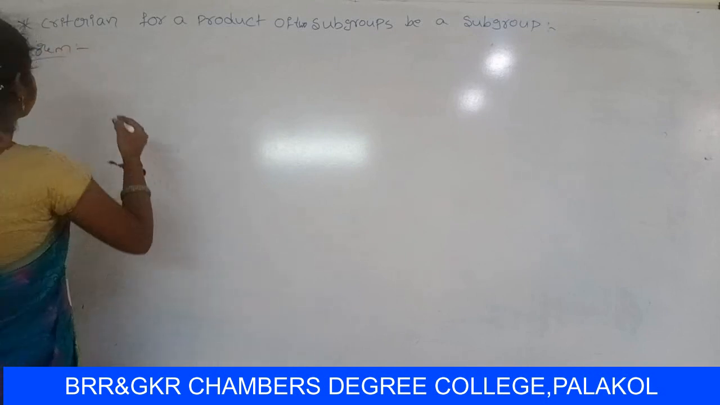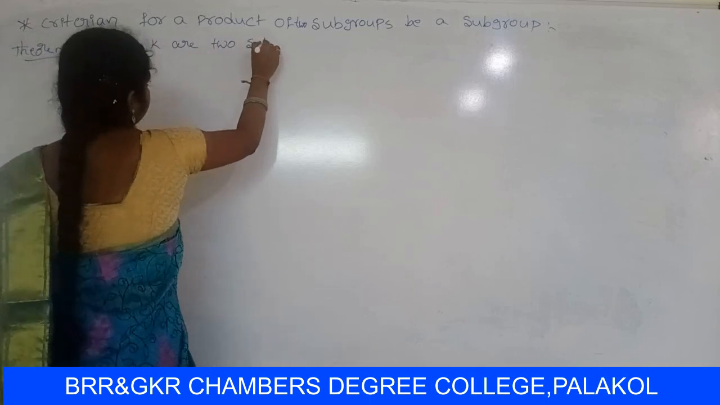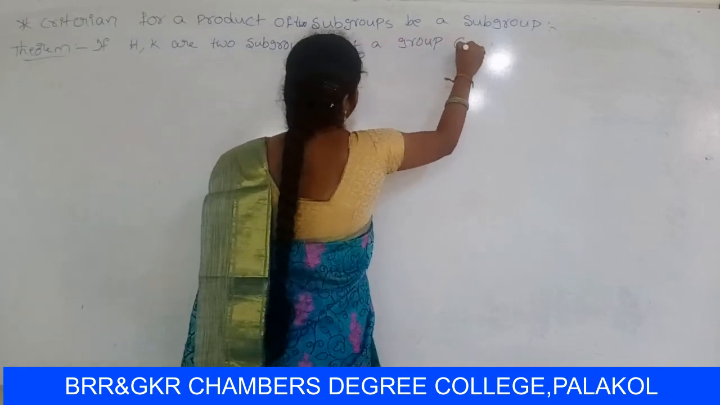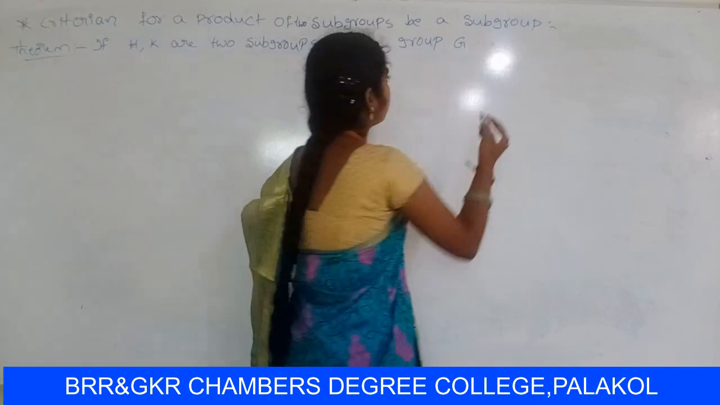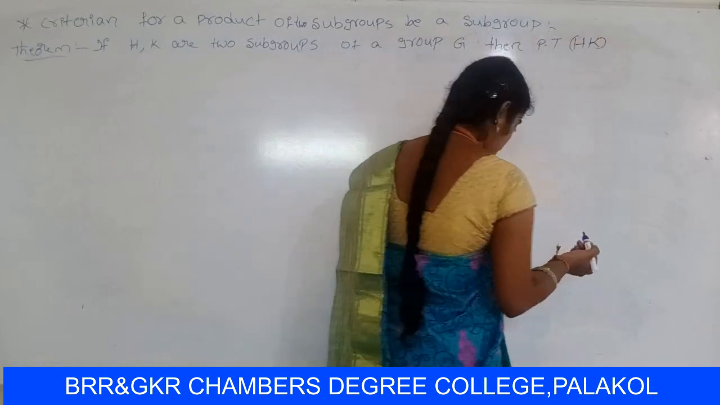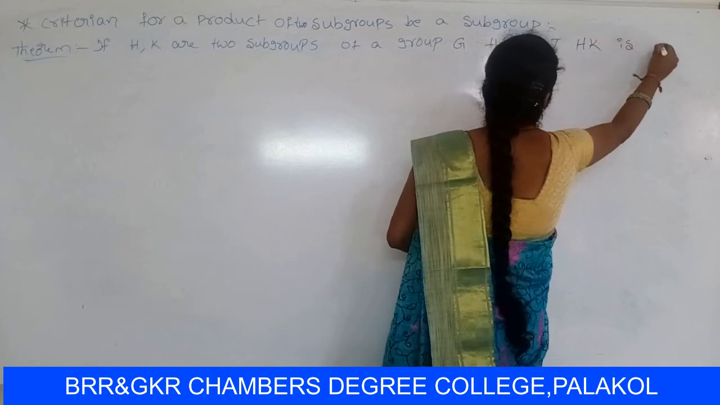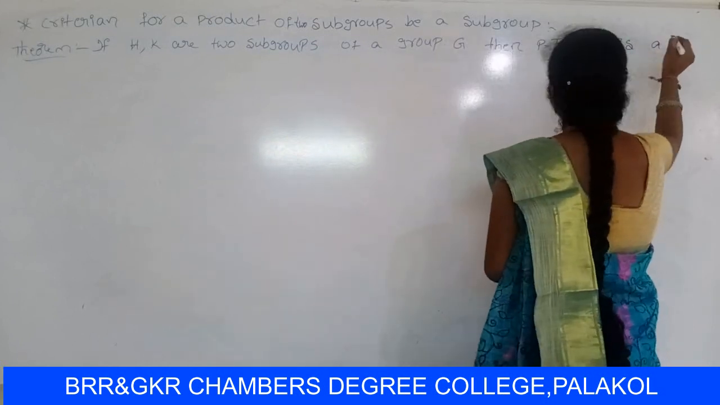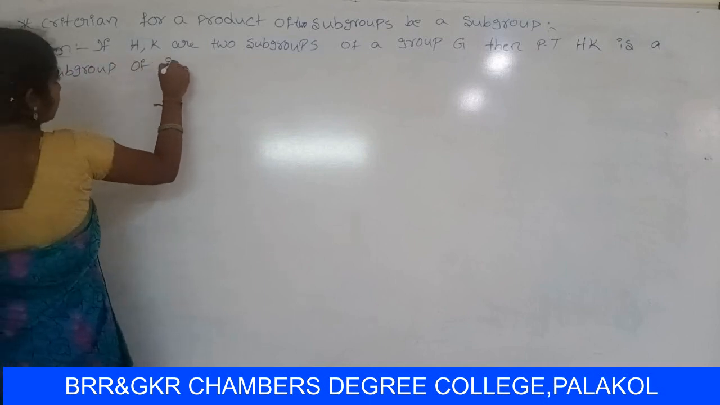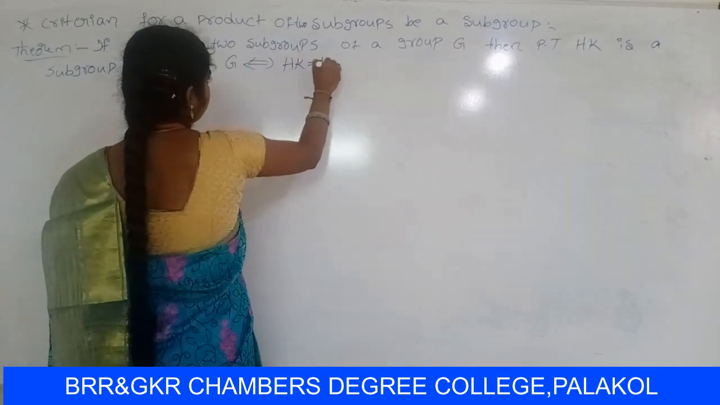Statement: if H, K are two subgroups of a group Z, then prove that HK is a subgroup of group Z if and only if HK equal to KH. So this is the statement.